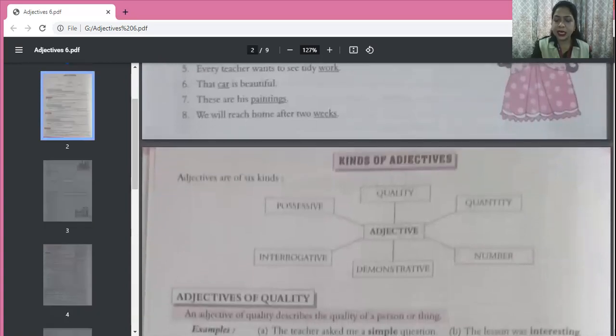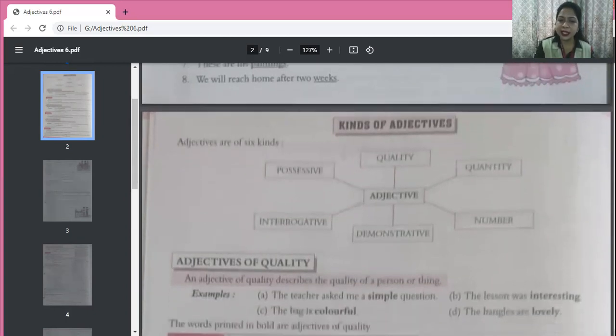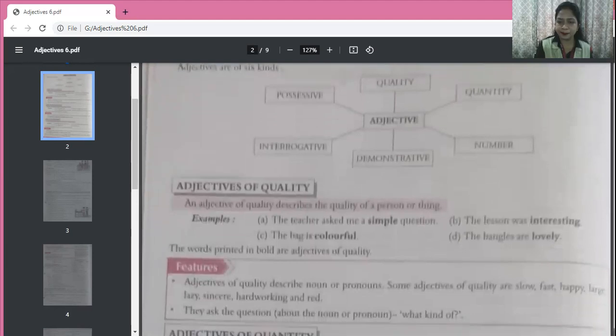Okay. Now we come to the kinds of adjectives. Now, kinds of adjectives, we have adjective of quality, adjective of quantity, adjective of number, demonstrative adjective, interrogative adjective, and possessive adjective. Okay. So let's first of all see adjective of quality.